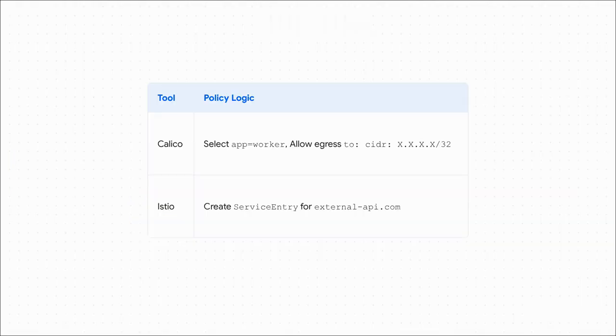Now here, you'll notice the syntax starts to look a little different. Calico works at the network layer, so it lets you whitelist a specific IP address range. Istio works at the application layer, so it uses something called a service entry to allow an external hostname. But again, take a step back and look at the architecture. The core concept is identical. Define a very specific allowed exit point and deny everything else.